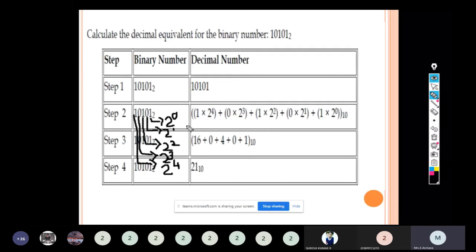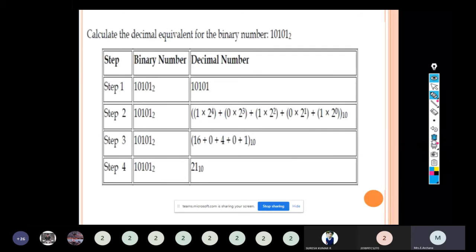Now, the next step, we are going to multiply this weightage value with the bit given in the question. The first one, the most significant one, will have the weightage 2 to the power 4. So, 1 into 2 to the power 4, plus next 0 into 2 to the power 3, next bit is 1, so 1 into 2 to the power 2, next 0 into 2 to the power 1, plus 1 into 2 to the power 0.